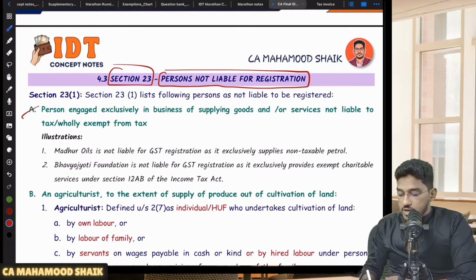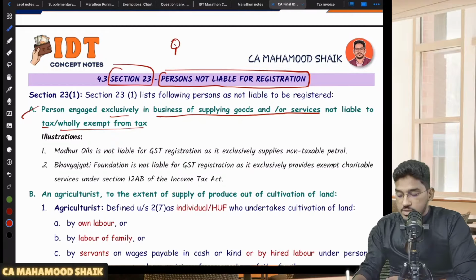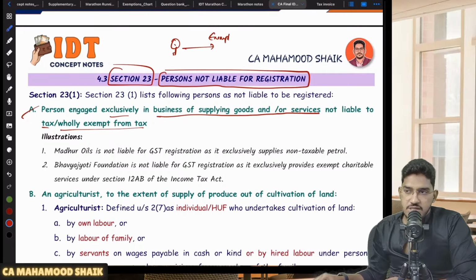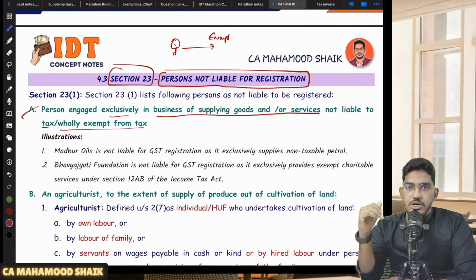Number one, if you are a person exclusively engaged in the business of supplying goods and or services which are not liable to tax or wholly exempt from tax. Let us say you are a business person, you are making only exempt supplies. When I say exempt supplies, you are making only wholly exempted supplies. So your turnover is 100 crores, you are not liable to take registration, because whatever supply you are making is purely an exempt supply.